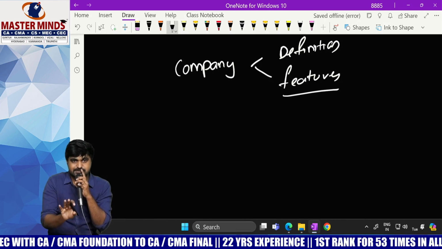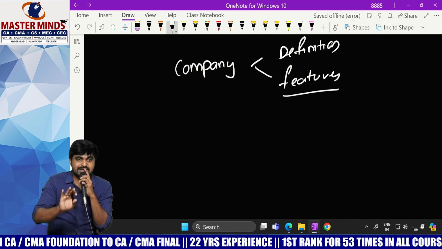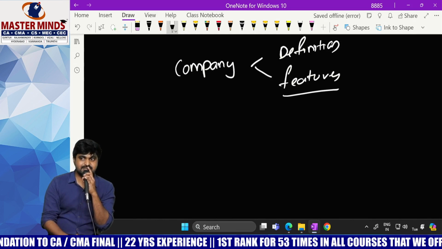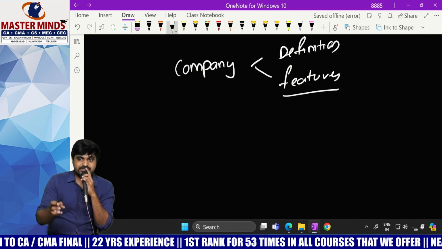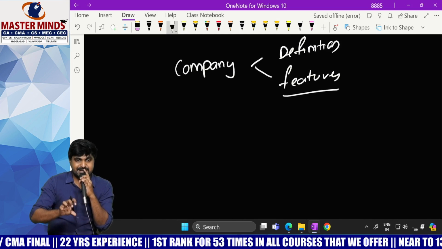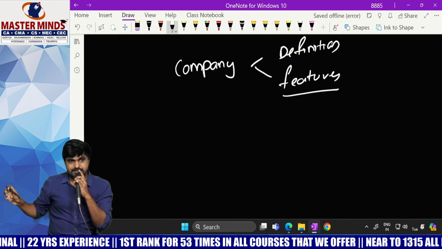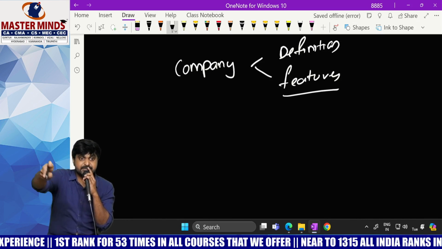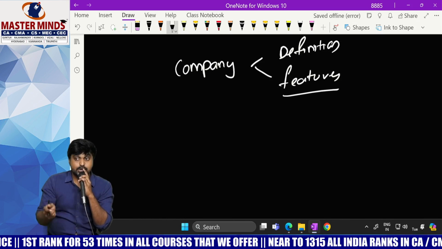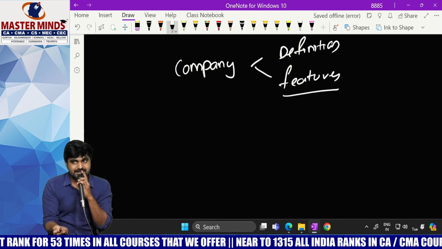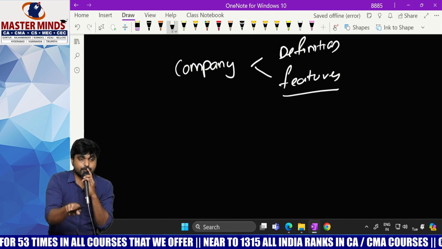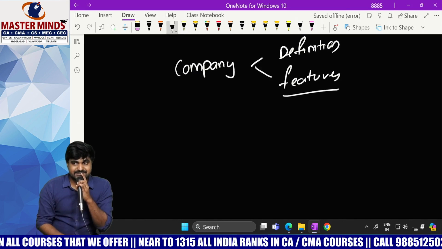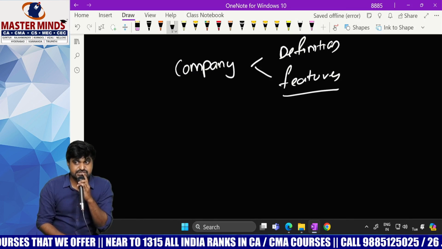But this concept is applicable only when the company is in existence. What happens when the company is dissolved? Then the liabilities of the company will be settled by using the assets of the company. If there is any extra asset, who will take that asset? Members. If there is any extra liability, who needs to pay for that liability? Members. At that point of time, how much amount do they need to contribute? It depends upon the type of company in which they are members.